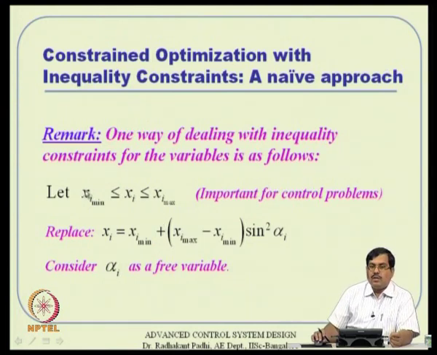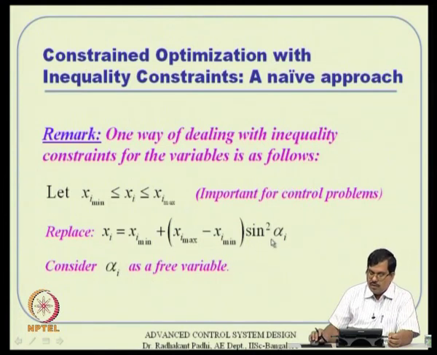So, what is the idea? Let us say I will replace this variable by another variable alpha i, which I tie up with this equation. This is the equation that I will formulate for xi, and wherever xi is appearing in my objective function and constraint equations, everywhere, I will replace xi with this equation, and then consider alpha i as a free variable actually. So, I will solve this for alpha i and then I get a solution for xi.